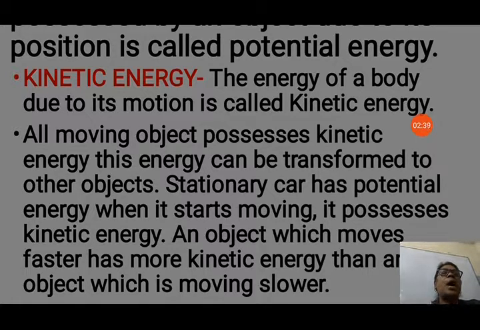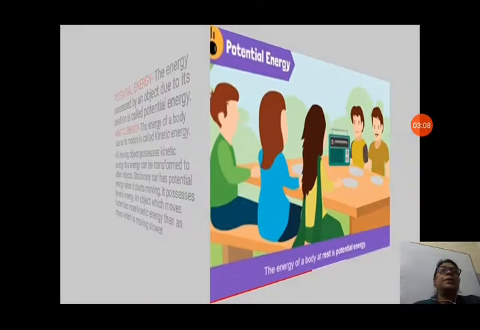A stationary car has potential energy. When the car is standing at a place, it has potential energy, but when it starts moving, it possesses kinetic energy. Any object that moves possesses kinetic energy. An object which moves faster has more kinetic energy than an object which is moving slower. So when a car moves at very high speed, it has more kinetic energy than when the car is moving slowly.